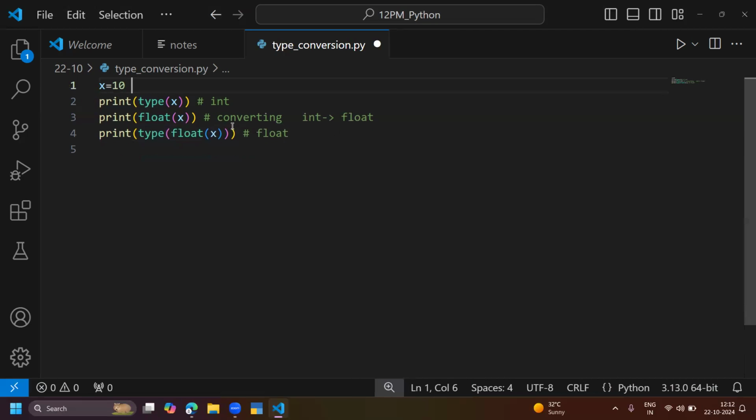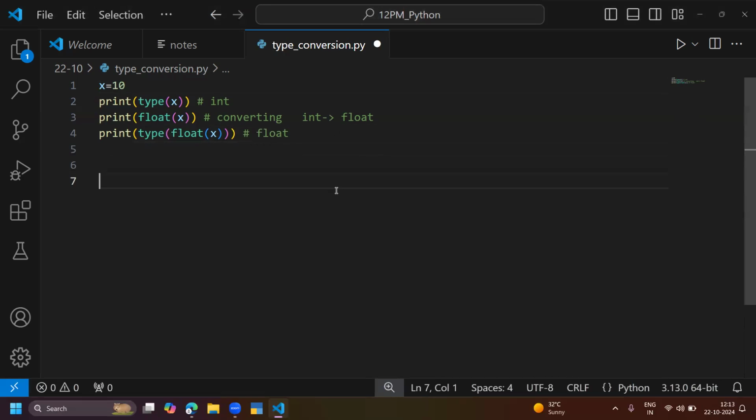Please try to understand. I am taking an integer value and printing the type of the integer value. I am converting it into float and printing type of float of X. Finally it is a floating value. Right, exactly, Bhavani, Keshav.